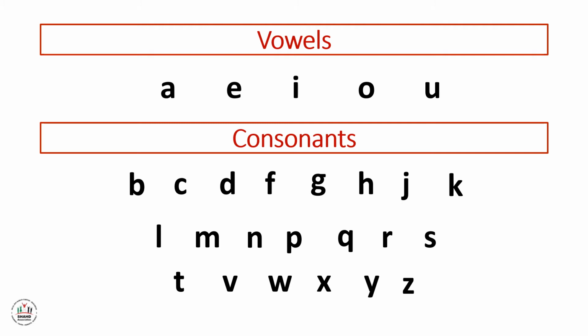And now, let's start our lesson about OW and OU sounds.